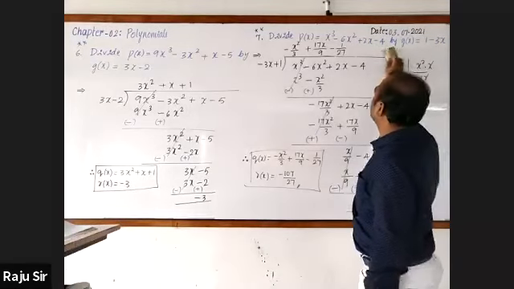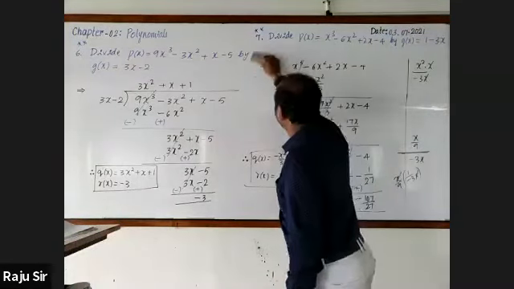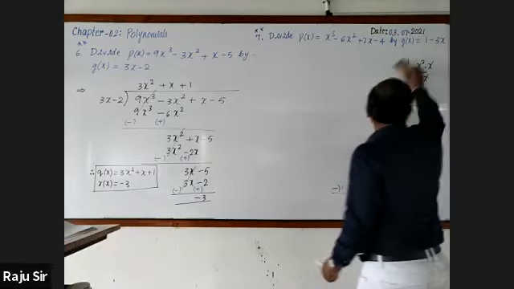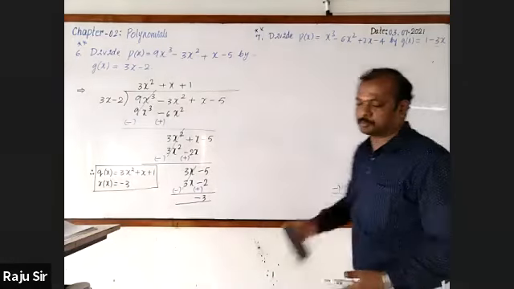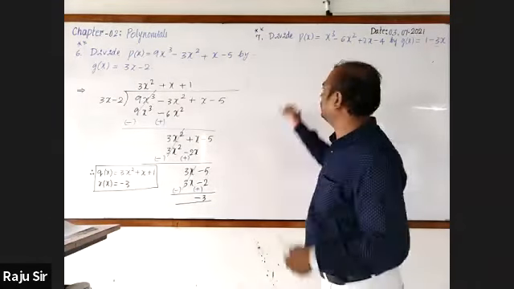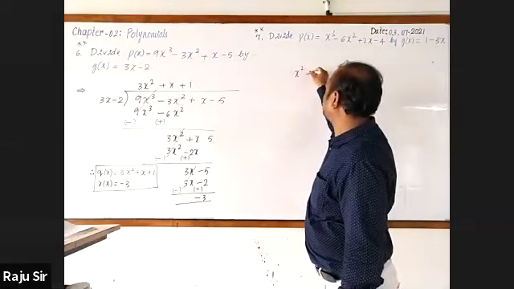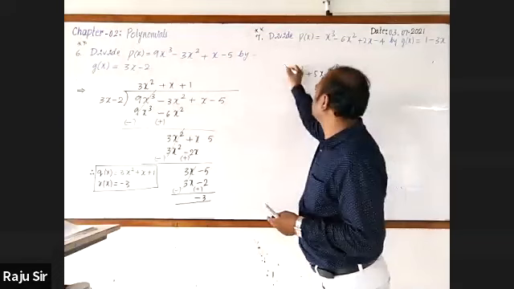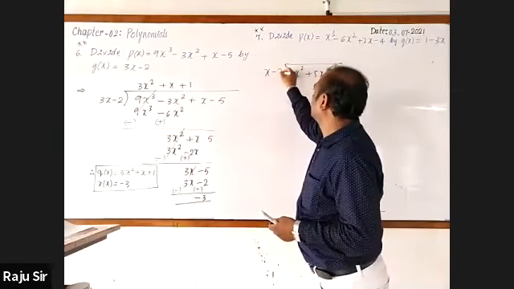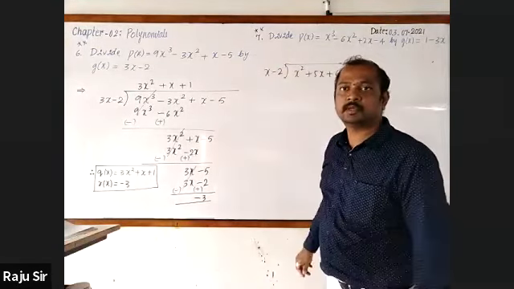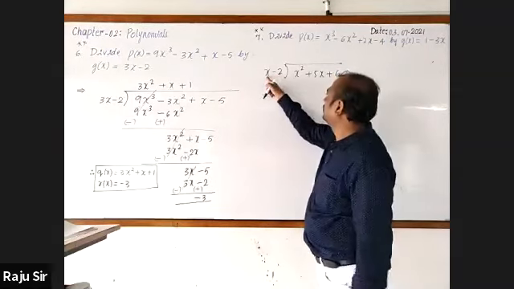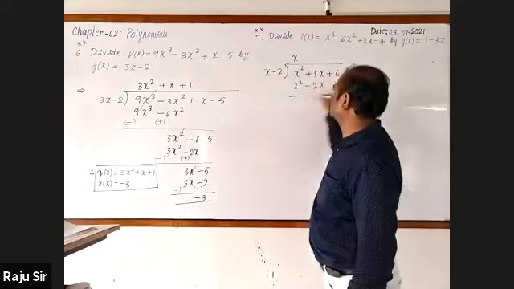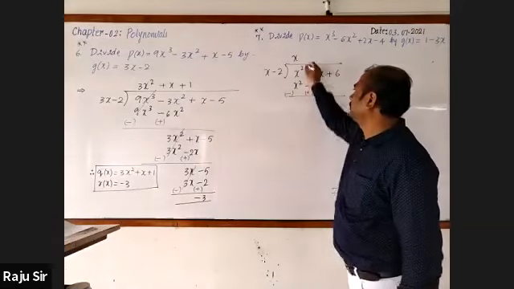Just observe here. Don't go for writing anything, just observe the book. Here I'll take x square plus 5x plus 6. This is the polynomial. Let us divide this by x minus 2. Quotient x: x into x is x square, minus 2x. Minus, this is plus, cancelled.